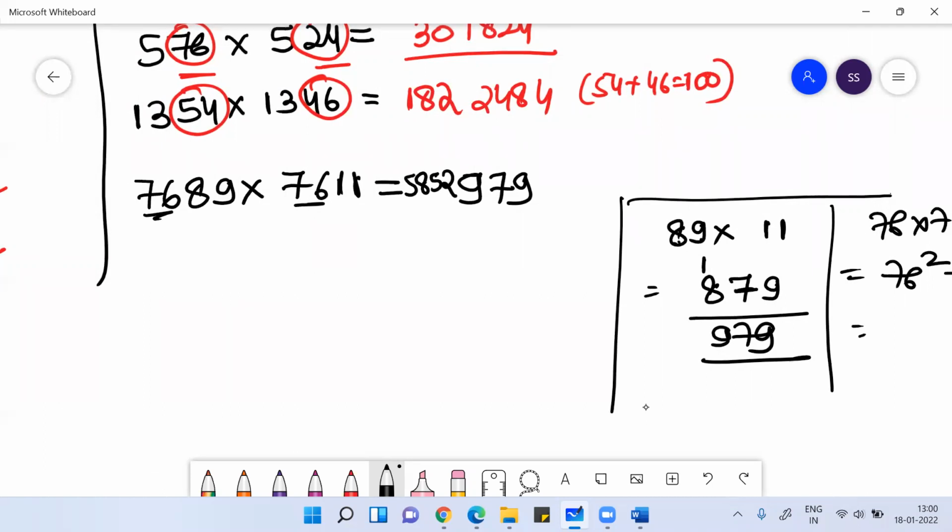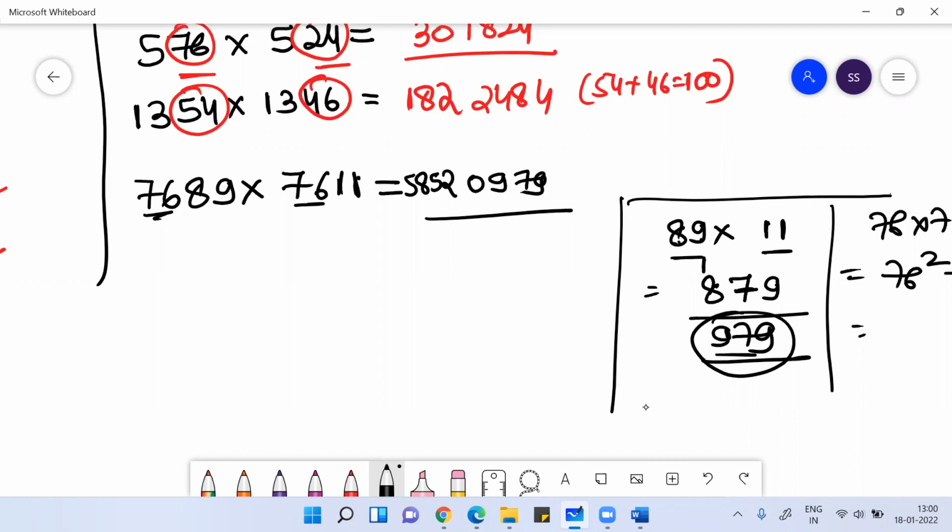89 into 11 was 979, right? Yeah, okay. So what you need to understand, guys, is that whenever you multiply two numbers like this, you should always get four digits. Here I'm getting three digits, so put an extra 0 here. So when you check 7689 into 7611, you will get 58520979.